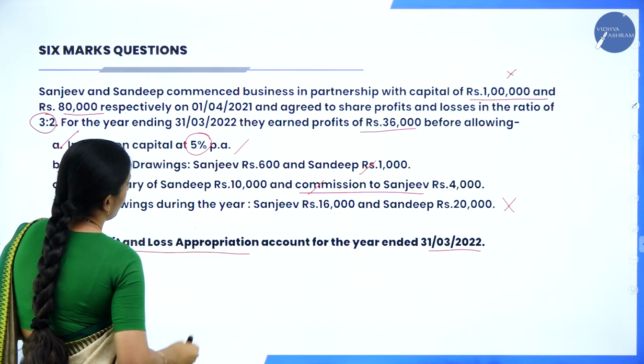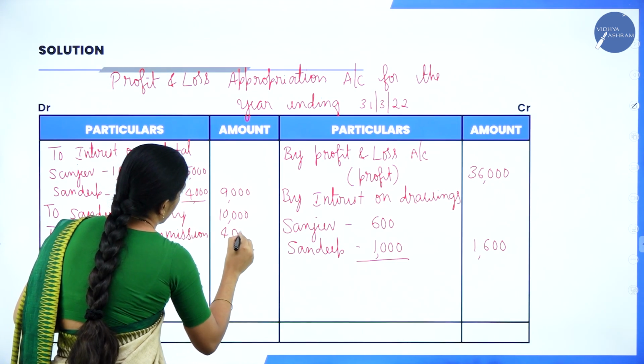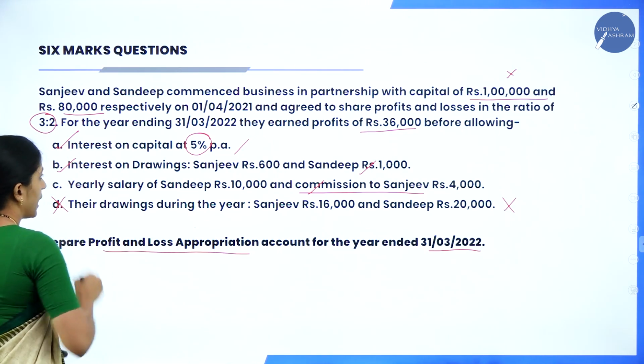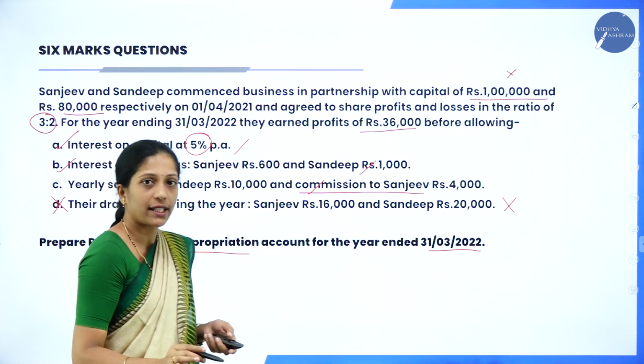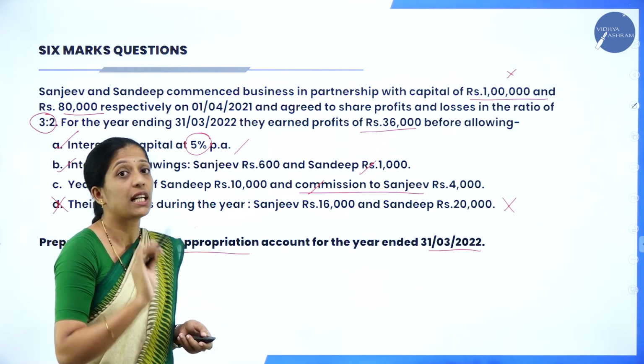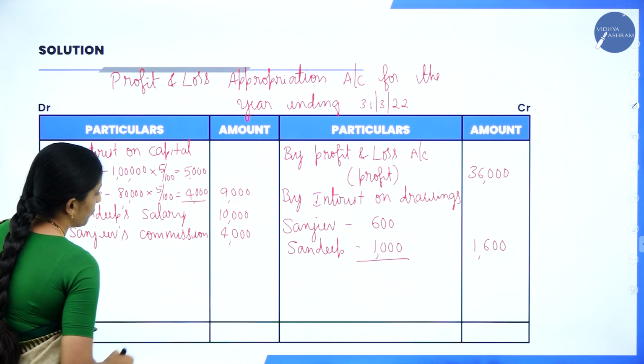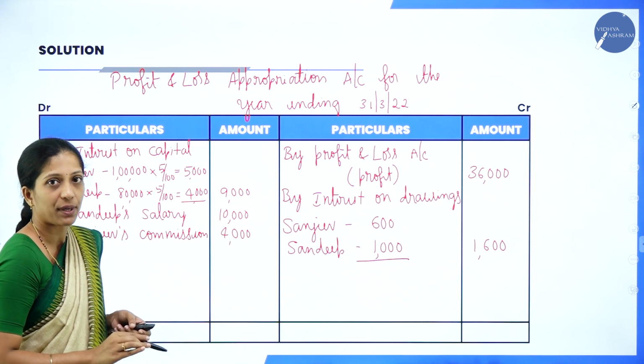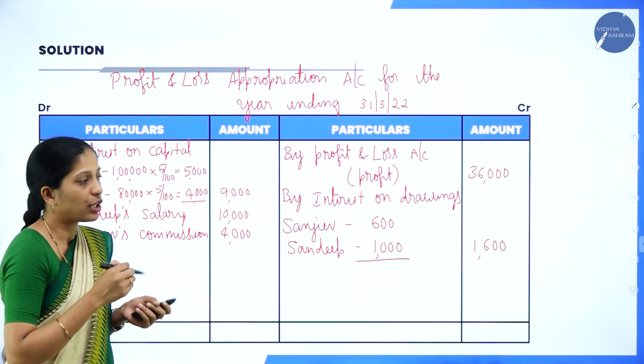And the amount is 4,000. So, this is also on yearly basis. So, 4,000. Next, drawings you will not take. As I told you, you will not take the drawings amount, but you have to take interest on drawings. Now, what you have to do, balance both the sides. The balancing figure will be transferred to the partner's capital account. So, it will be either profit or loss.